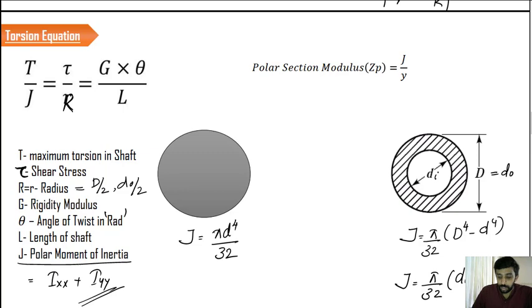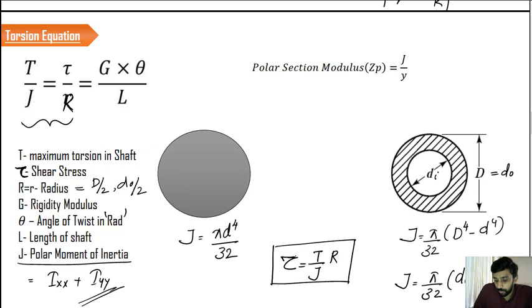So this is how the value of J is going to vary from a solid section to a hollow section, and you focus only on these two cross sections, because we are not discussing anything other than these two cross sections, because the concept will completely change. And one more thing, before concluding, what is the value of tau? If you take the first two terms, it is nothing but T by J into R. This is how the value is going to change.